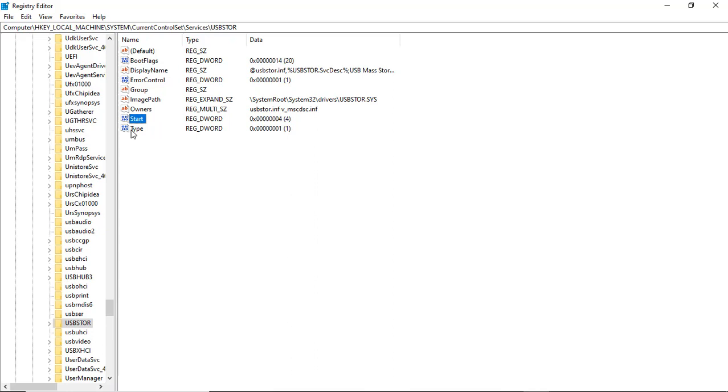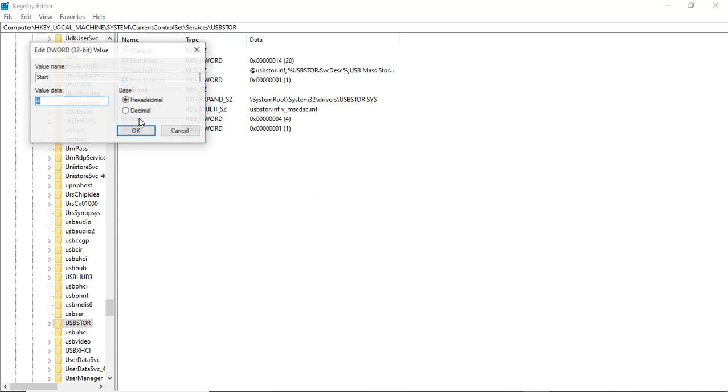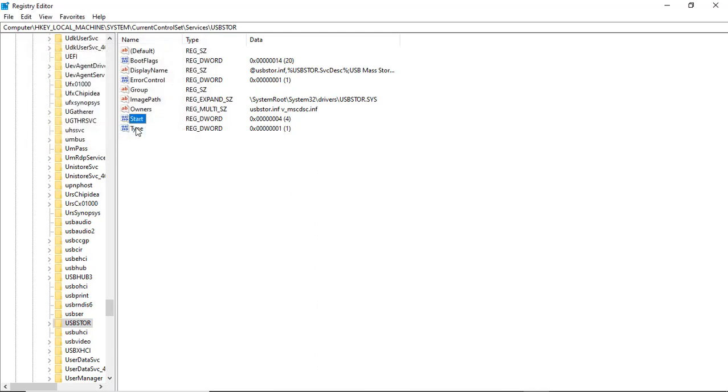And to reverse it, just go through that same process, double click on Start again, and replace that number 4 with 3 again, and click OK. You have reversed the process again.